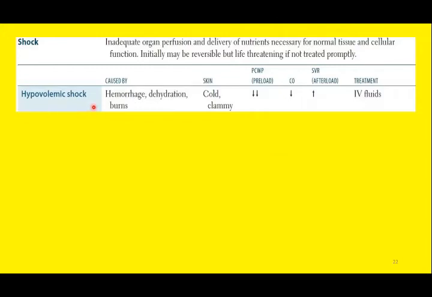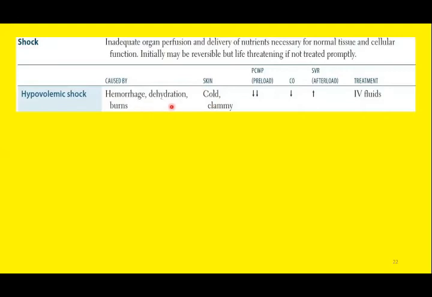Hypovolemic shock. Hypovolemia can be due to blood loss or hemorrhage. Hypovolemia can be due to any trauma or roadside accident. Burns can also lead to hypovolemic shock. Dehydration, for example, excessive diarrhea, excessive vomiting, excessive sweating may lead to hypovolemia.